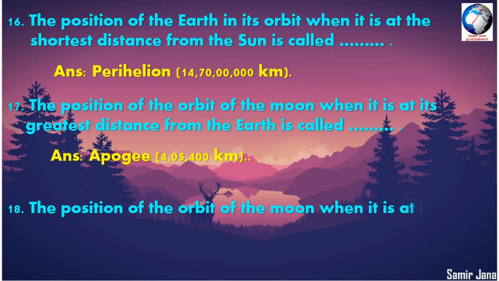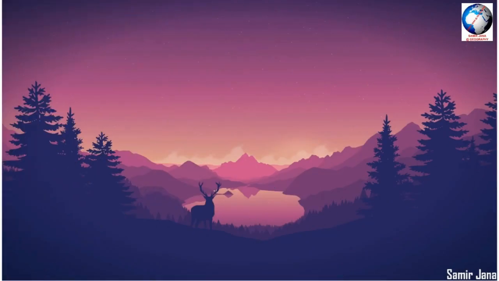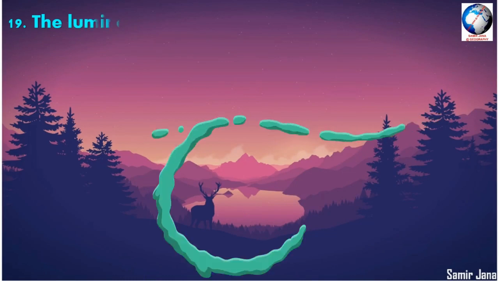Question number 18. The position of the orbit of the moon when it is at its shortest distance from the earth is called dash. It is perigee, 3,63,229 kilometer is the distance from earth to moon during this time.